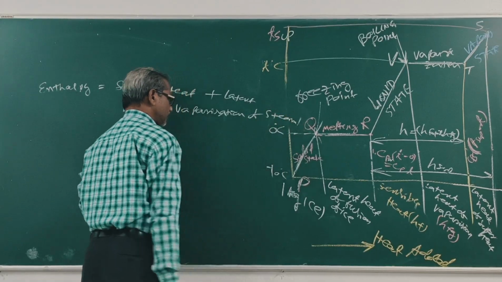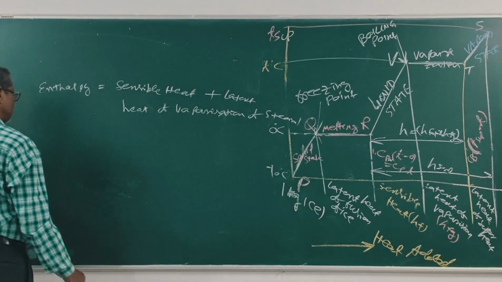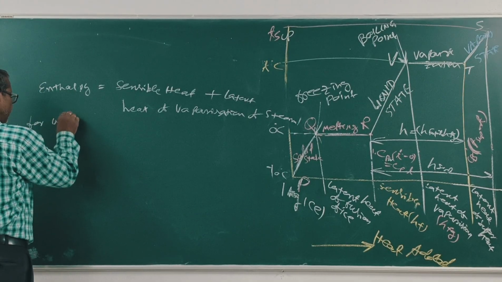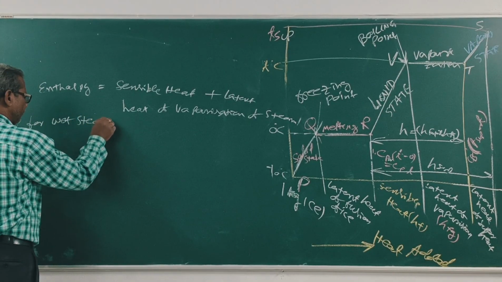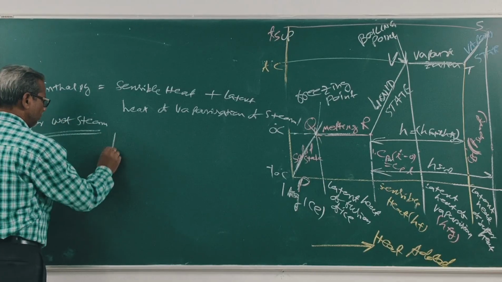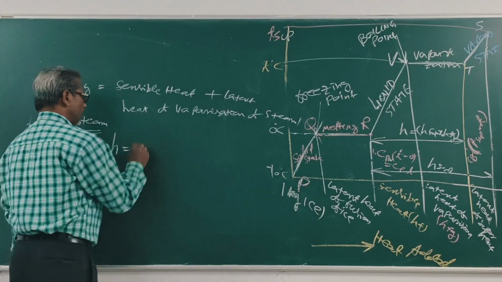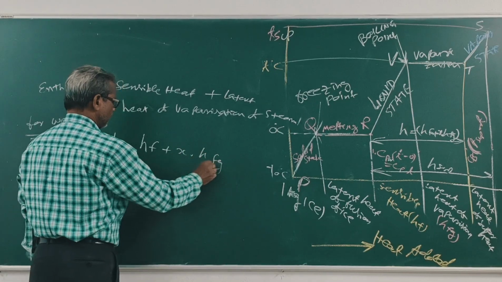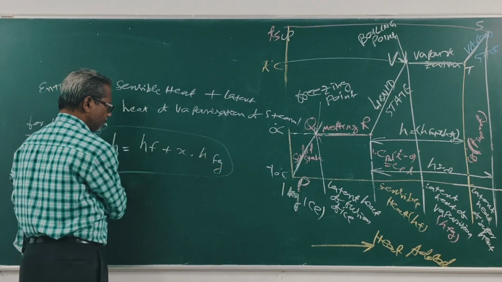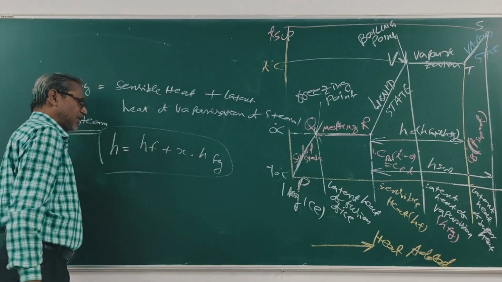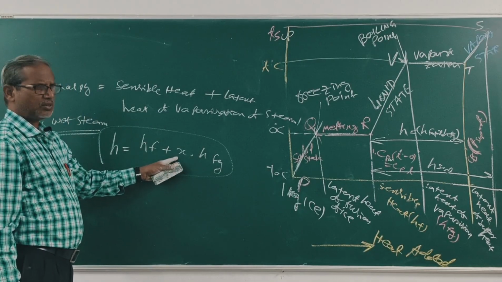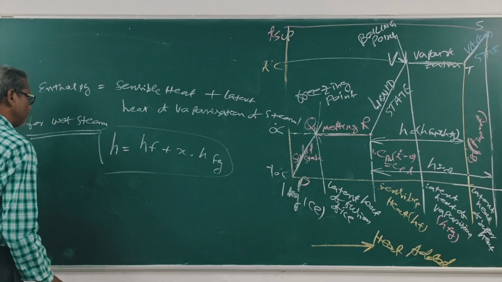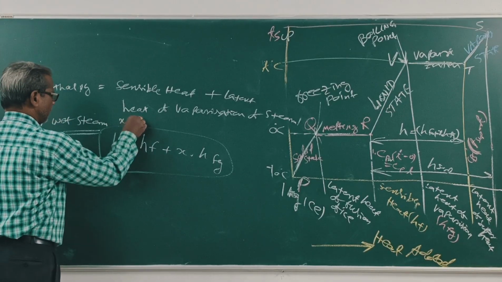That is, for wet steam, h is equal to hf plus x hfg, because x is less than 1.